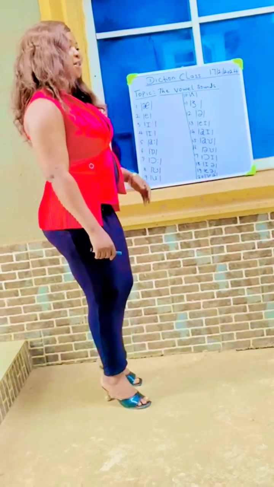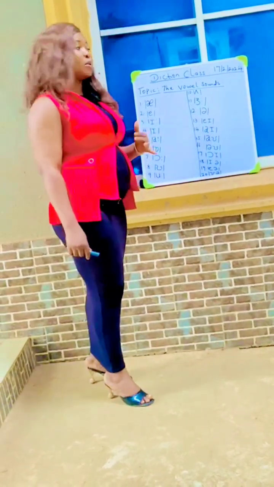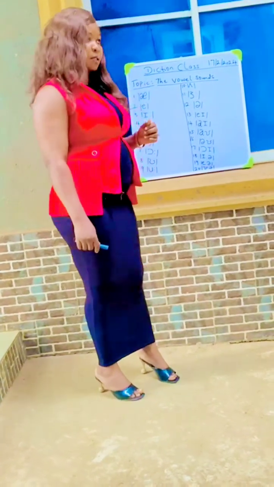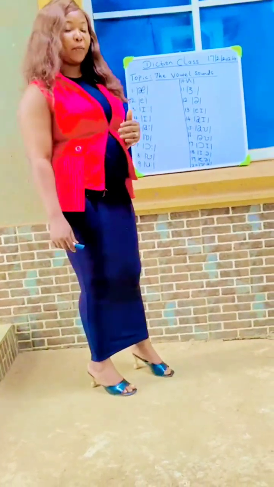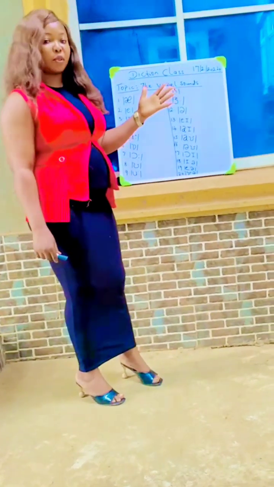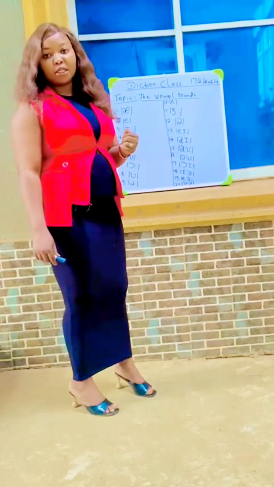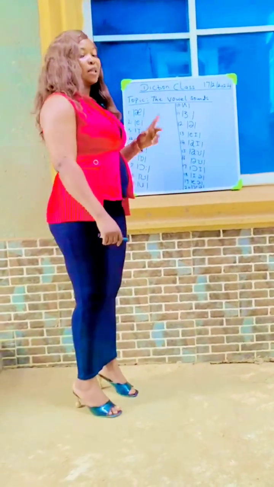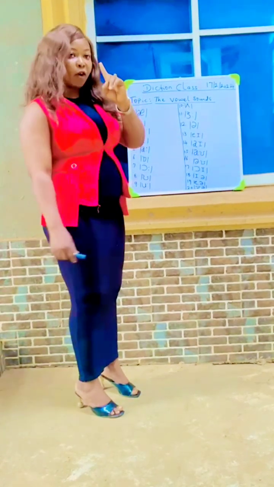Hi guys, so today we're going to discuss the vowels, the vowel sounds in the English sound system. We have about 20 of them, while 12 of them are monophthongs and 8 of them are diphthongs, okay? So what do I call monophthongs? The monophthongs are the single sounds, the single vowels.